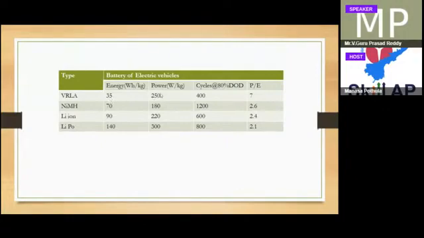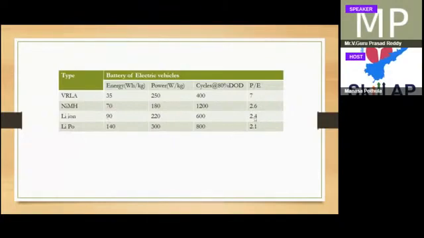If you have good power density, within a short span of time you can reach the rated speed. Again, nickel metal hydride, lithium ion and lithium polymer batteries, these three are very good batteries for electric vehicles.